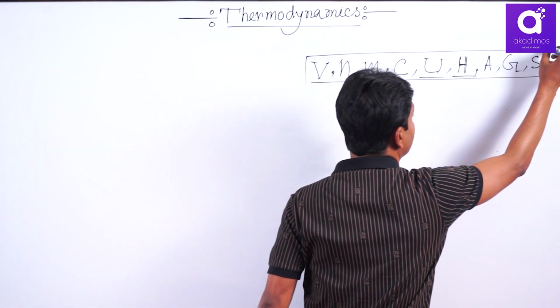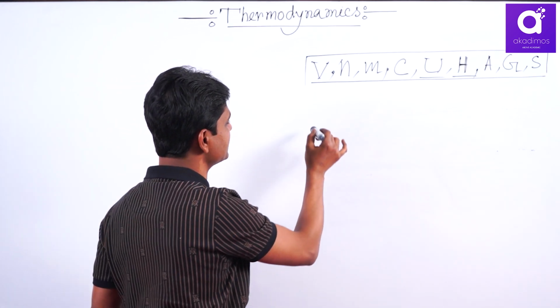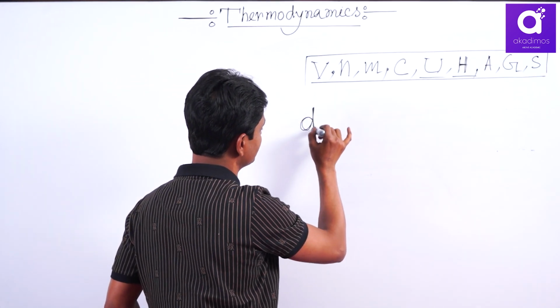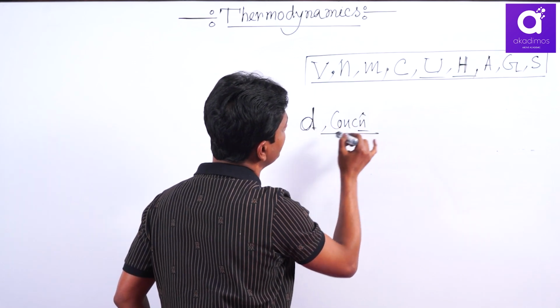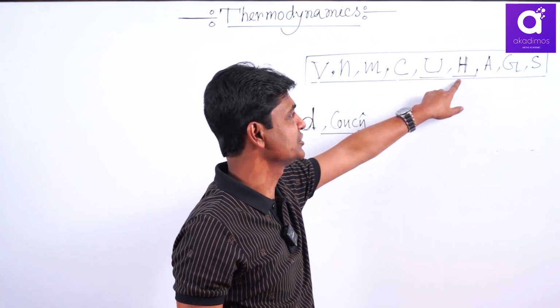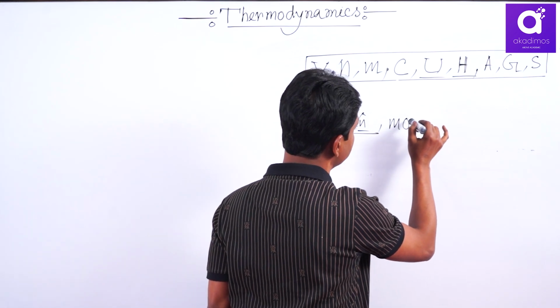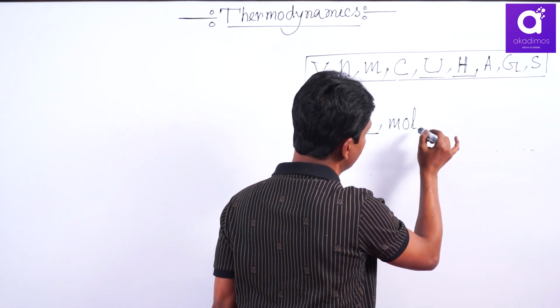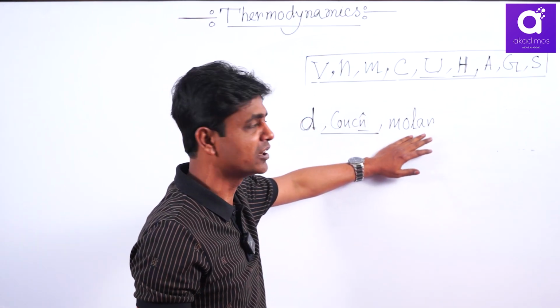Intensive properties do not depend on the amount of matter present in the system, like density. Density of anything does not depend on the amount of matter. Concentration and all molar properties, molar volume, molar heat capacity, molar internal energy, molar enthalpy, any molar properties are intensive properties, since there you have fixed the amount of matter present in the system, that is 1 mole.